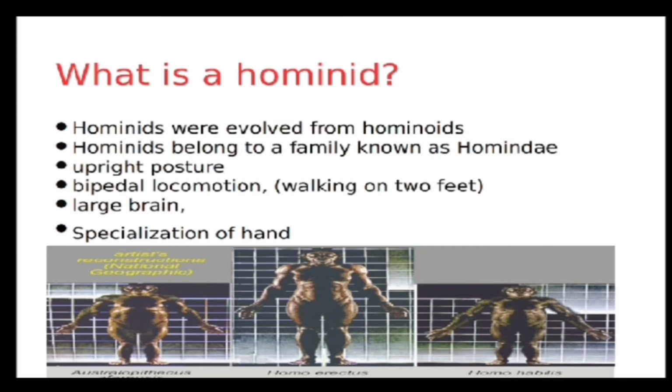Now what is hominid? Hominid was an advanced version of hominoid which developed from the hominoid itself. Hominid had a larger brain size as compared to the hominoid. It had an upright posture. Now it could walk on 2 feet as compared to the hominoid who used to walk on 4 feet. And it had larger brain size, smaller teeth, and smaller jaws. It also had specialization of hand, which was not available in the hominoid. So overall, we can say that hominids, which originated from the hominoid, were an advanced version.